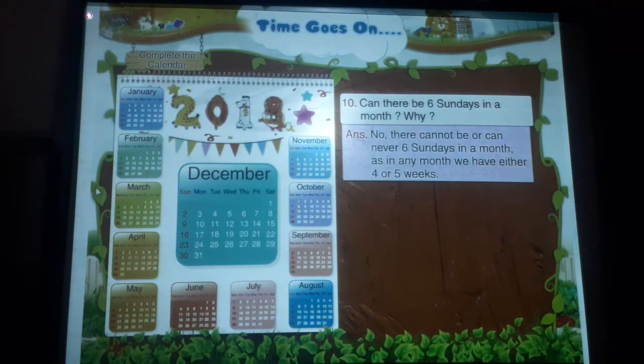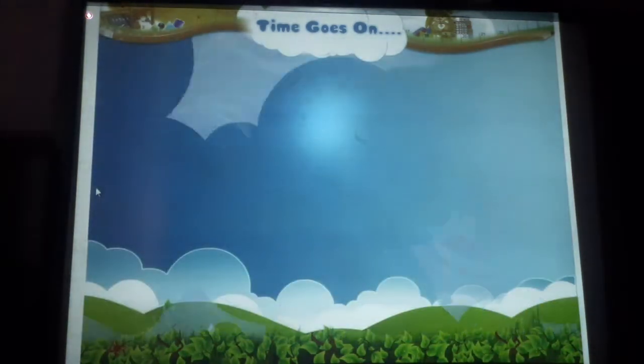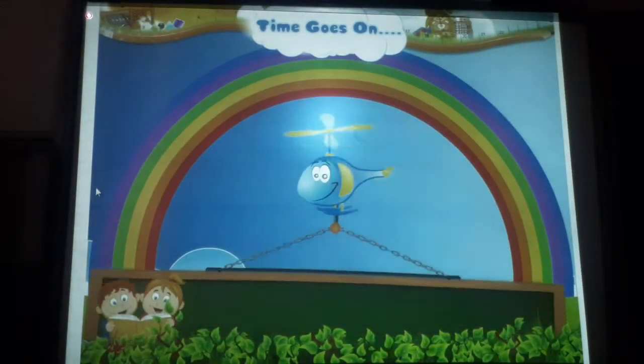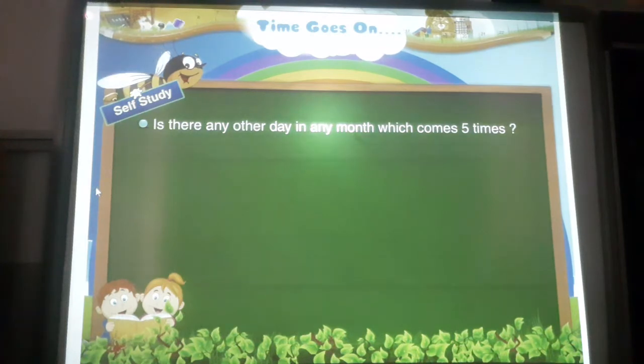No, there cannot be or can never be 6 Sundays in a month, as in any month we have either 4 or 5 weeks. Is there any other day in any month which comes 5 times?